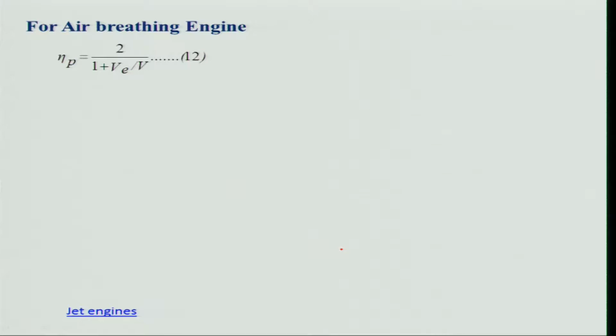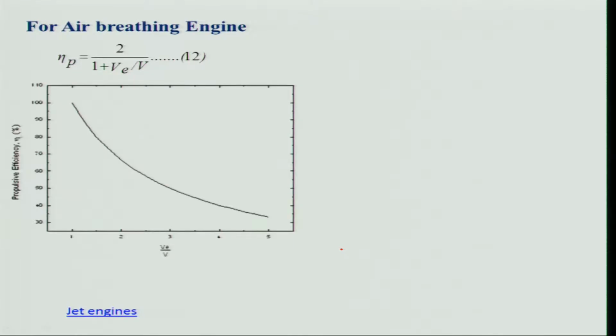Exit means exit from the engine, and flight velocity, in the air breathing engine, is the velocity with which the air is entering the engine. So, if I look at this propulsive efficiency with V, you will find that when V e is equal to V, you get 100%, after that it is decreasing.